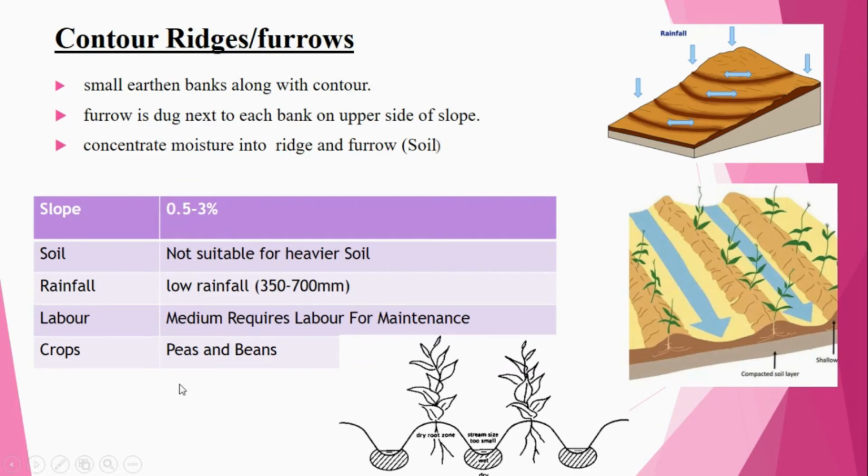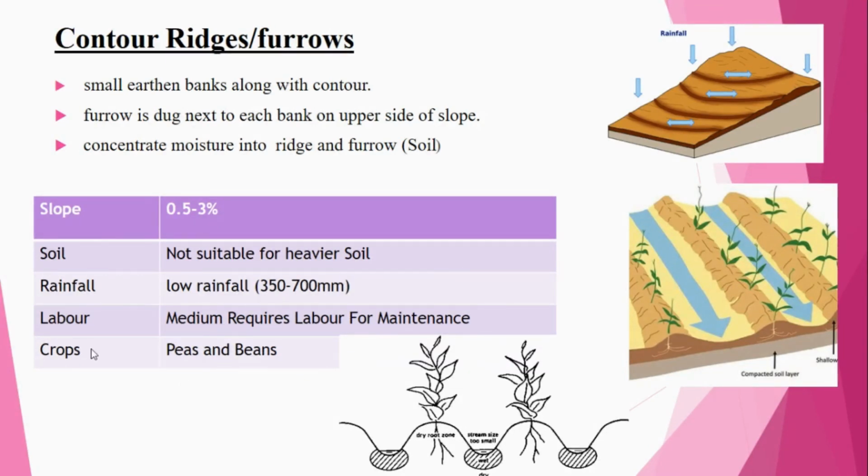You can see this particular figure. The dried root zone: if we are giving the furrows, there will be more moisture, so that is the wet condition. Below that, there will be dried zones. And where the slope is present at 0.5 to 3%, there you can use contour ridges as well as furrows.